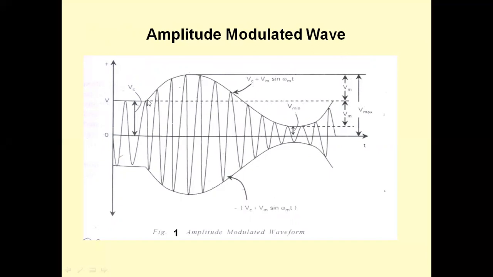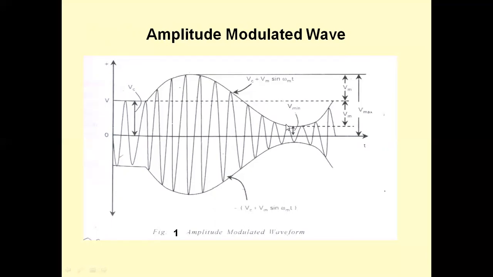It is there on Vc. The message signal is placed on to a voltage of Vc. This voltage is nothing but Vc plus Vm. This voltage is nothing but Vc minus Vm, because from here to here it is Vm, maximum amplitude of the message signal. From here to here also maximum amplitude of the message signal. So this amplitude is Vc plus Vm. This amplitude is equal to Vc because the message amplitude is 0 here. This amplitude is Vc minus Vm.